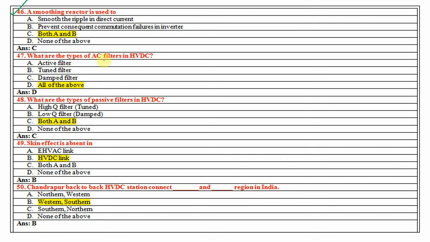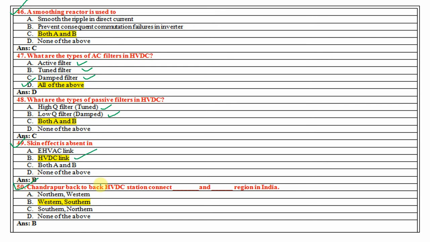What are the types of AC filters in HVDC? So active filter, tuned filter, damped filter. So answer is all of the above. What are the types of passive filters in HVDC? That is nothing but high Q filter, that is called tuned. Another is low Q filter, that is damped. So both A and B are the answer for this particular question. 49, skin effect is absent in HVDC.